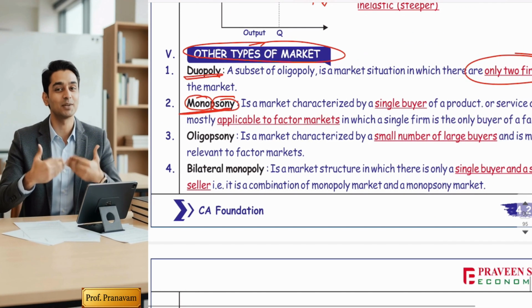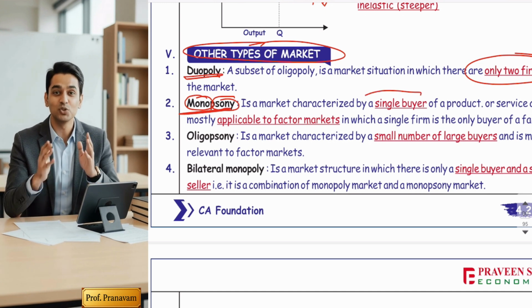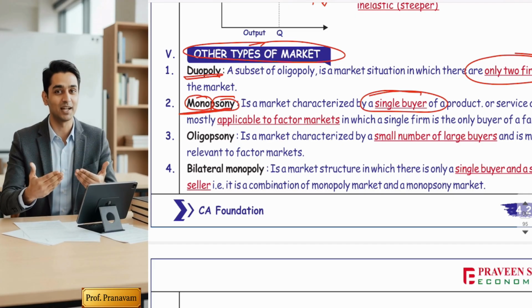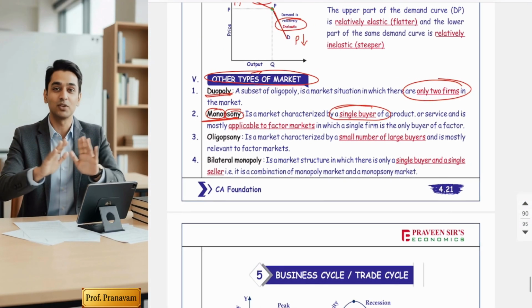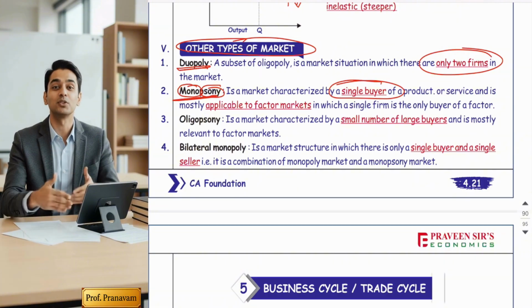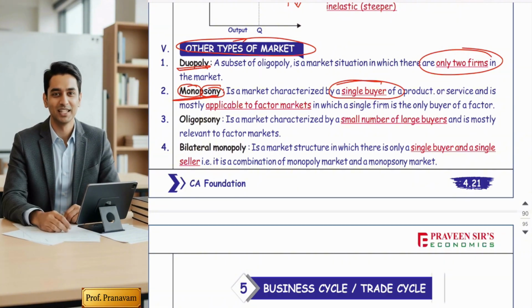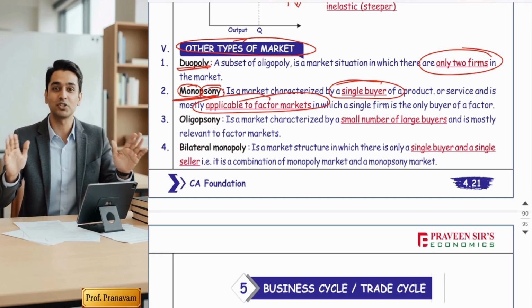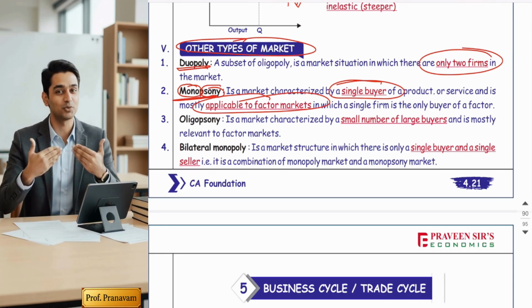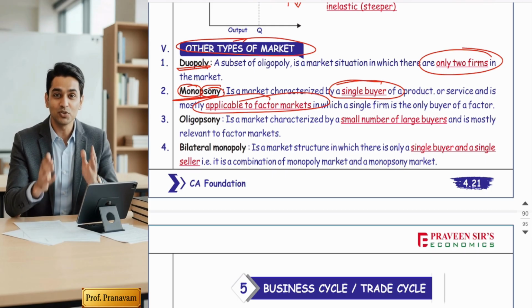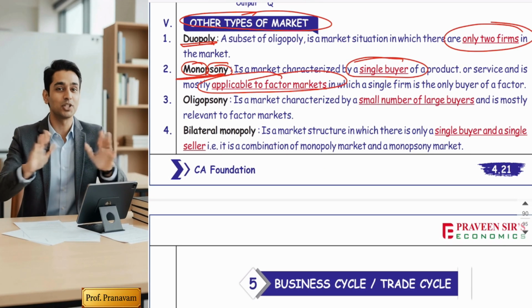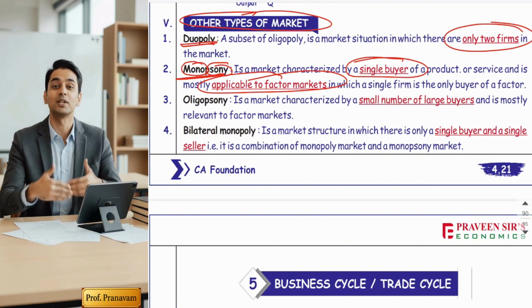It means a market in which there is only a single buyer. One single buyer dominates. The example of this market cannot be a finished goods market. A consumer market cannot have a single buyer. It is applicable only to the factor market, where land, labor, capital, and entrepreneurs are traded. I told you markets are of two types: a consumer goods market and a factor market. In the factor market there might be a monopsony. Single buyer means sellers are large, but there is only one buyer in the market.